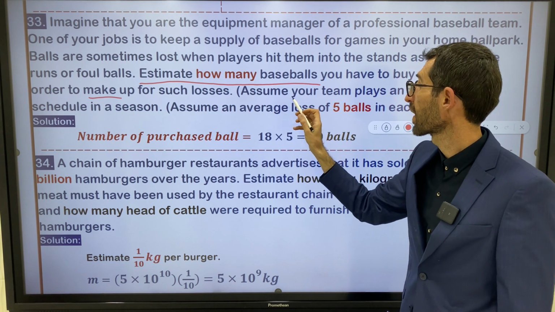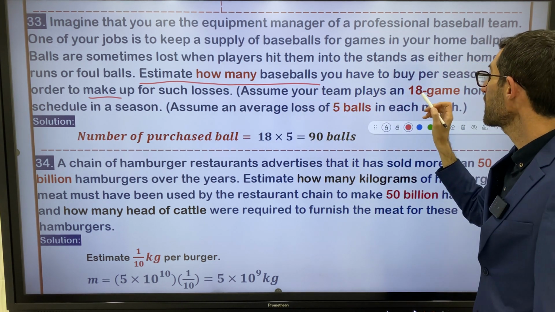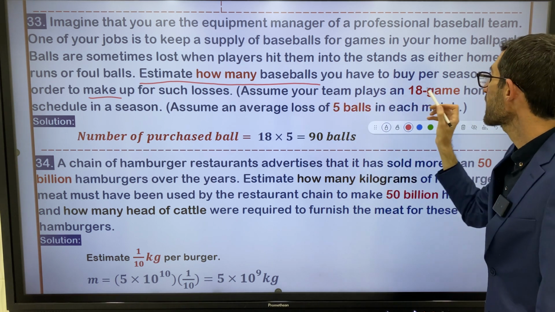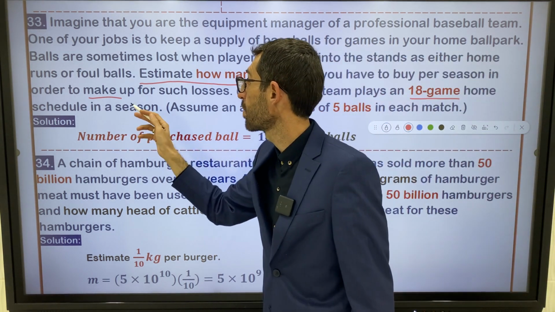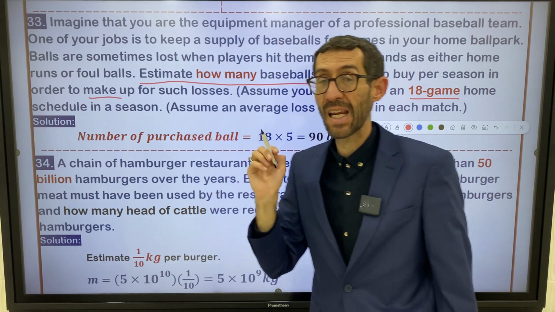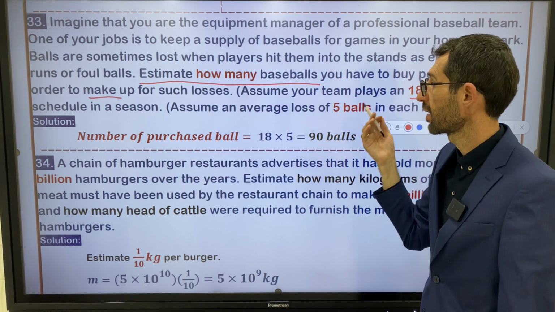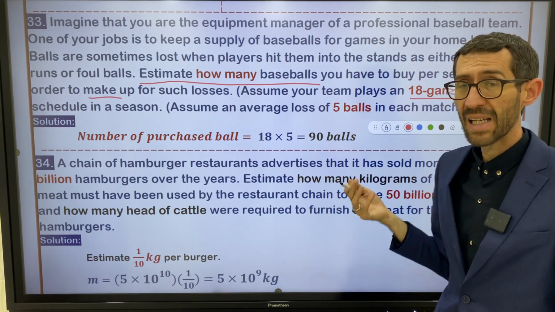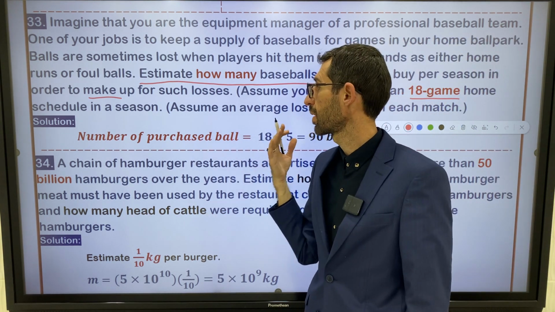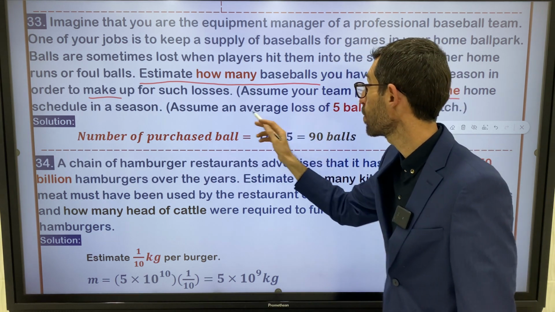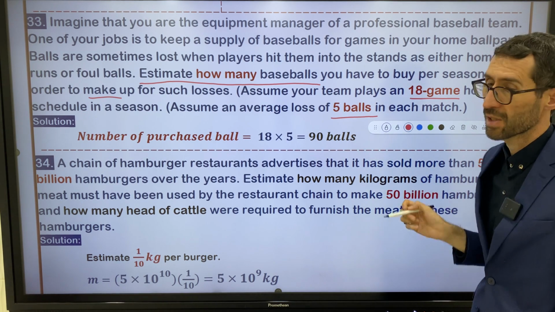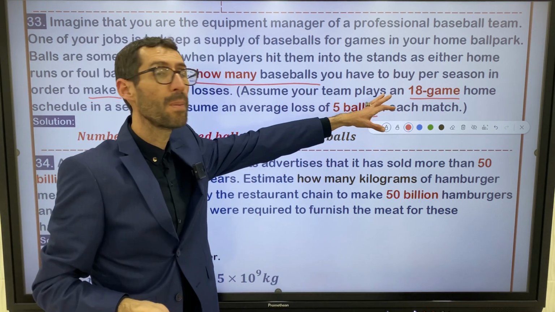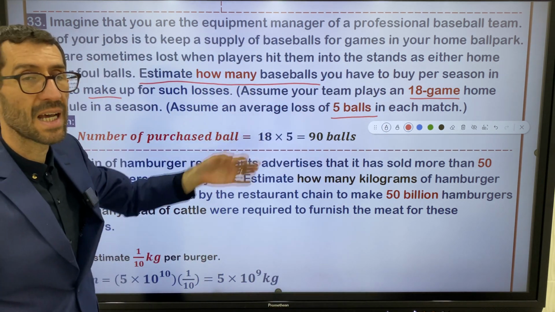It says, assume your team plays an 18 game home schedule in a season. The number of games taking place by the team is 18. Assume an average loss of 5 balls in each match. It's very easy. Just multiply the number of balls by the number of games, and you can get the answer.